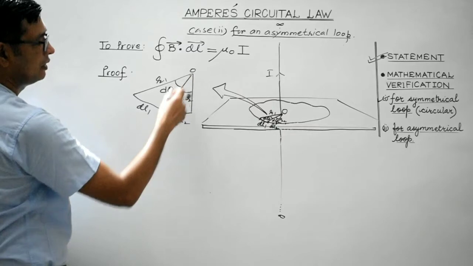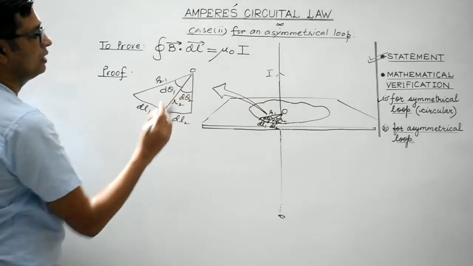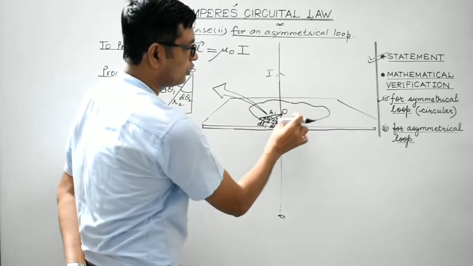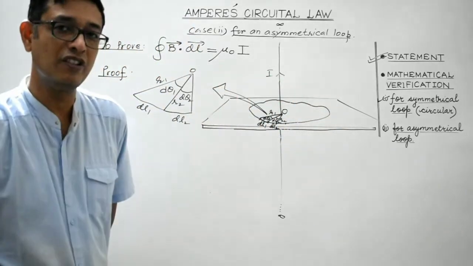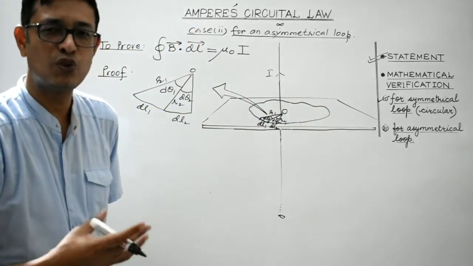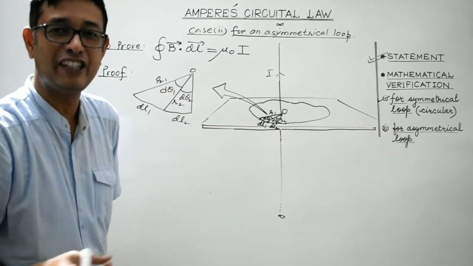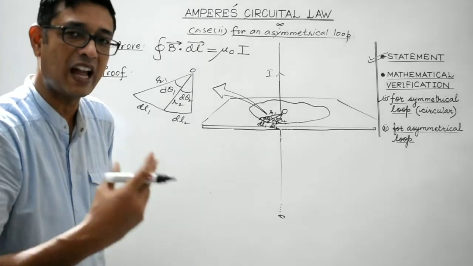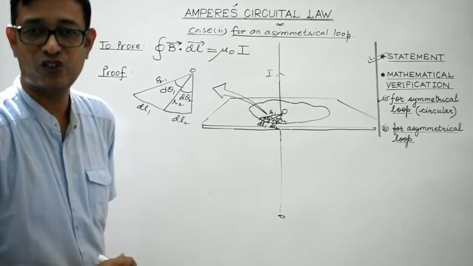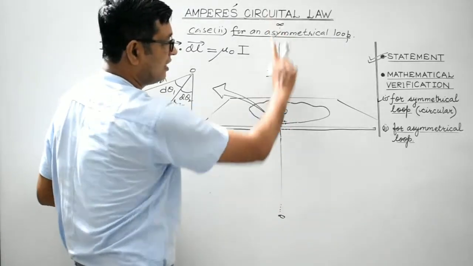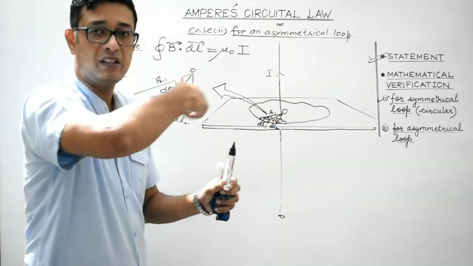And suppose its radius is, let us consider it to be r2. Understood now? So we can divide the loop into small elementary portions of radii r1, r2, r3 and so on, and subtending angles of d theta 1, d theta 2, d theta 3 and so on. Clear, students?